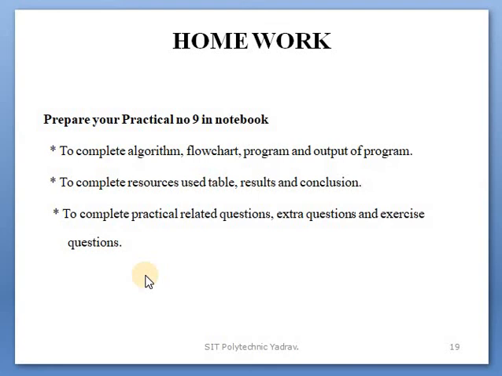Homework for you: prepare your practical number 9 in a notebook. Okay, that is to be submitted within the deadline.